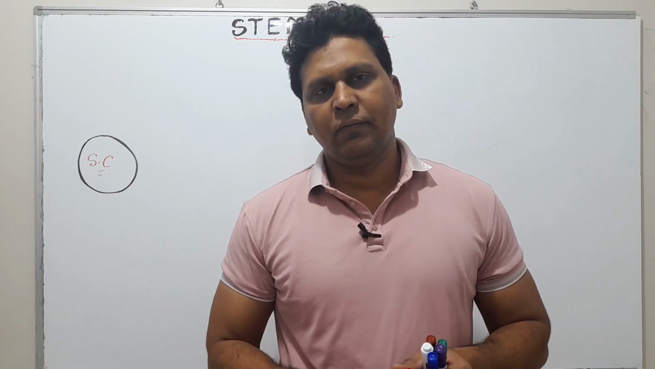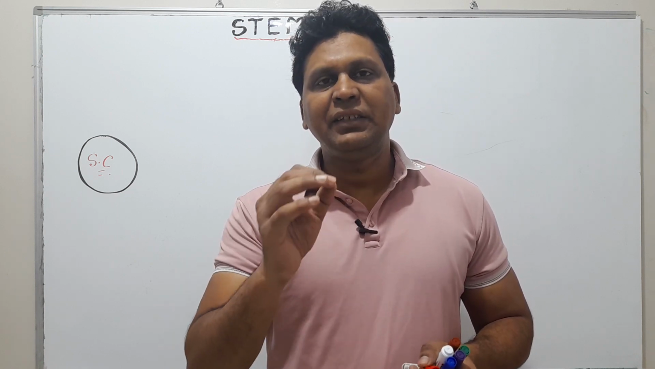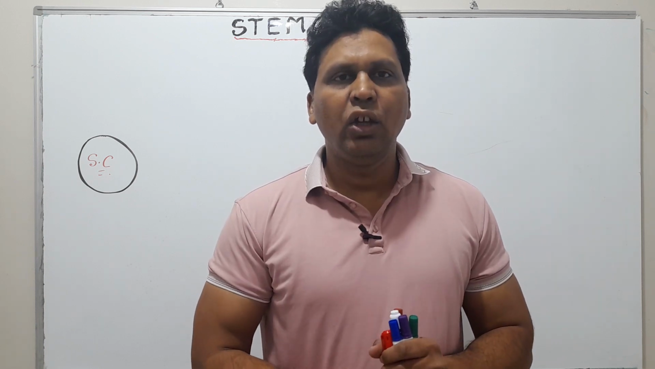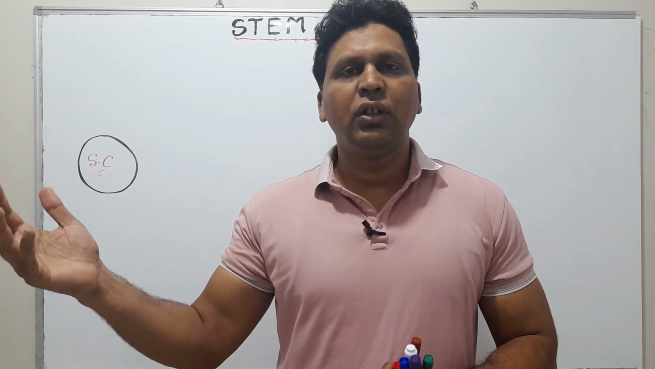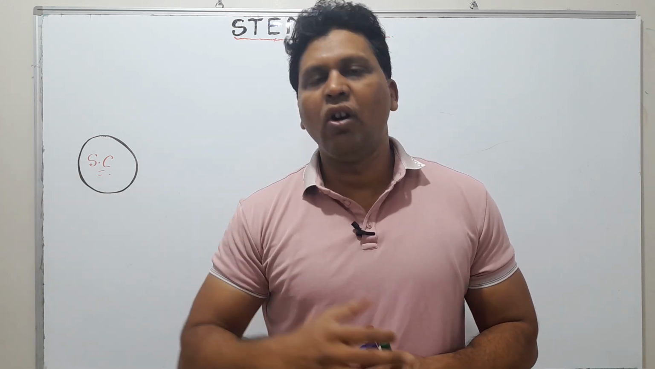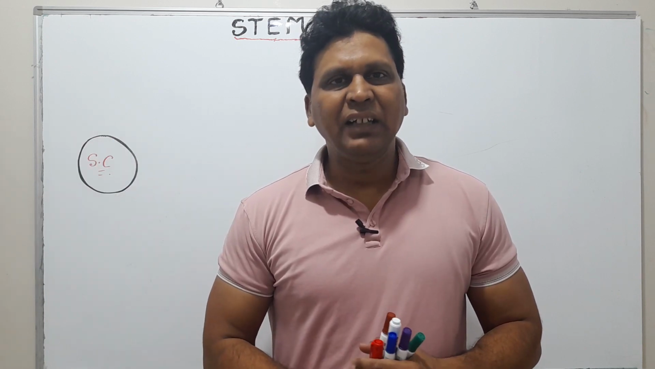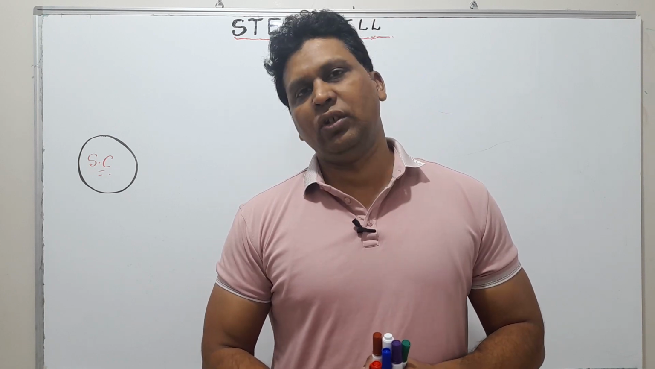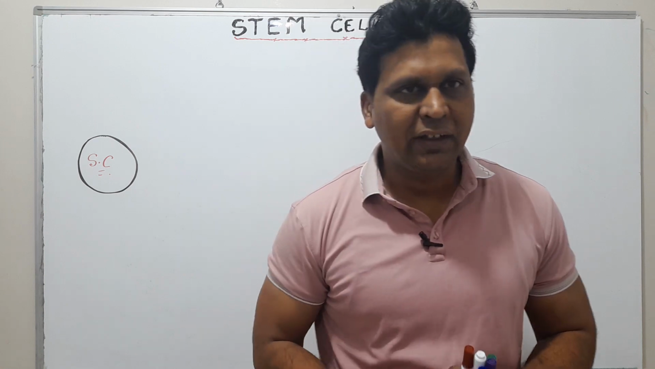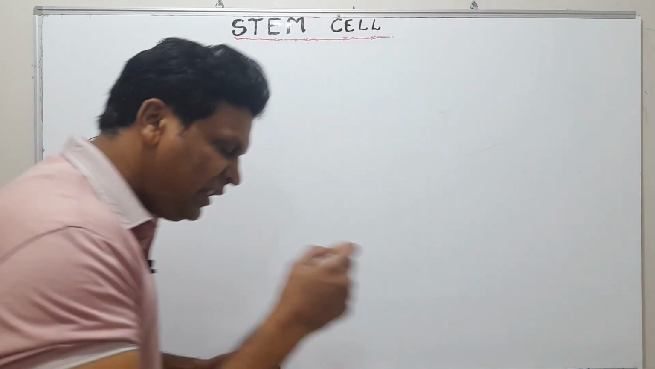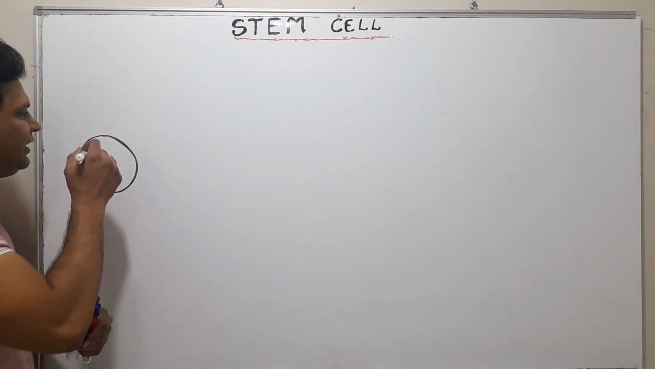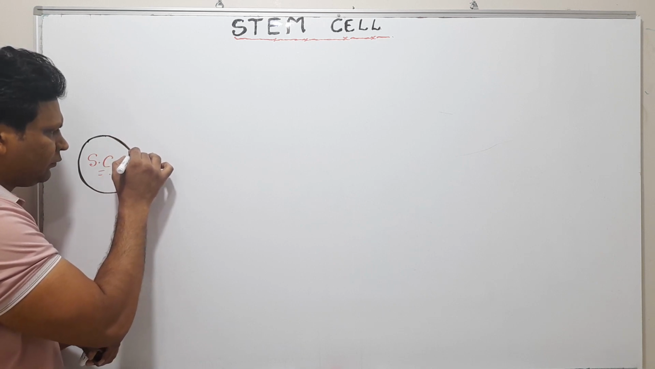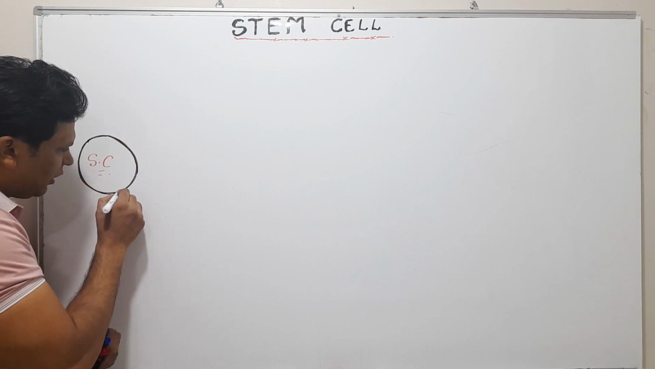which can, any cell when multiply, some of the cell go to produce well differentiated cell or mature product, and some of the cell will go to maintain its own population. What does it mean? Exactly what does it mean? It means that suppose this is the stem cell.